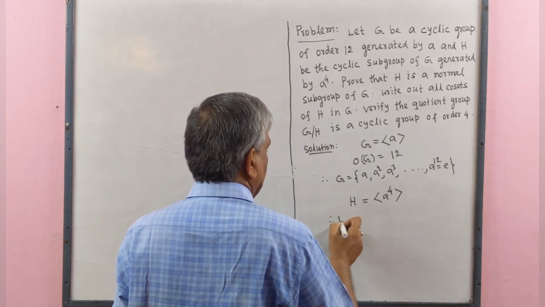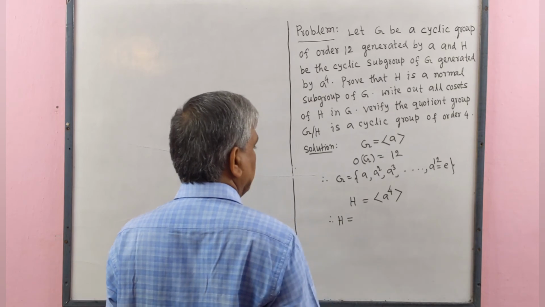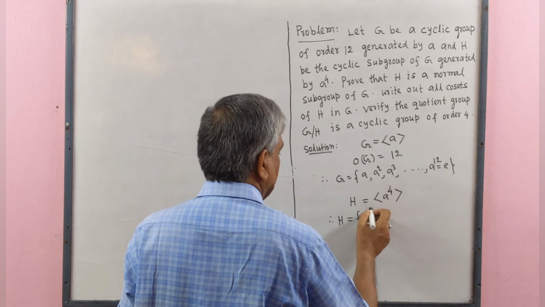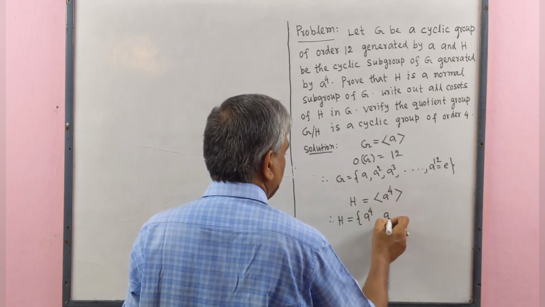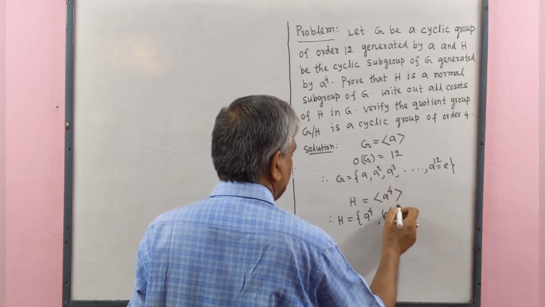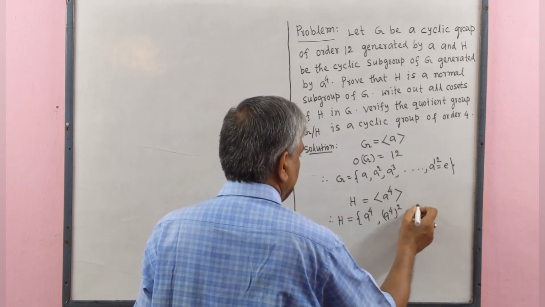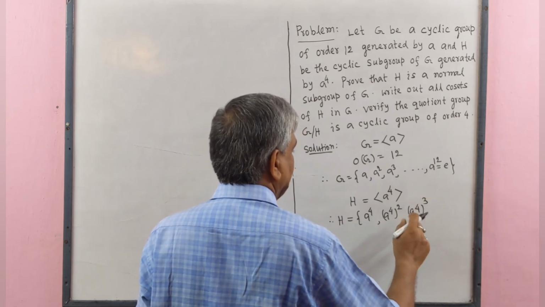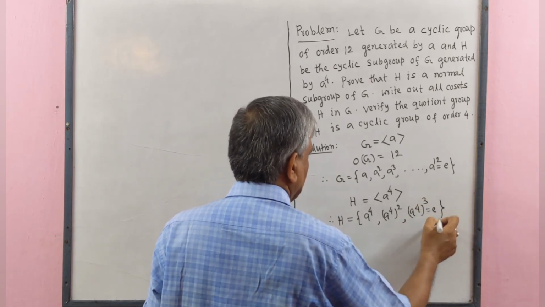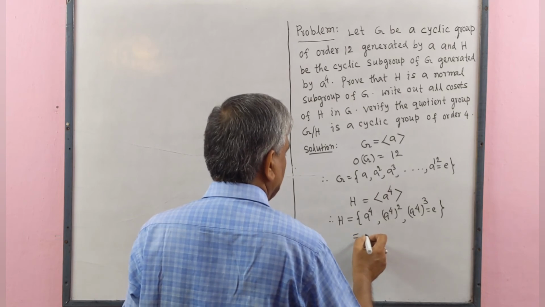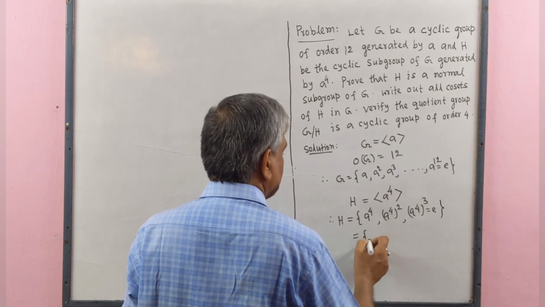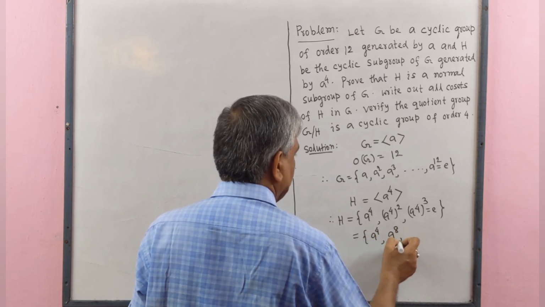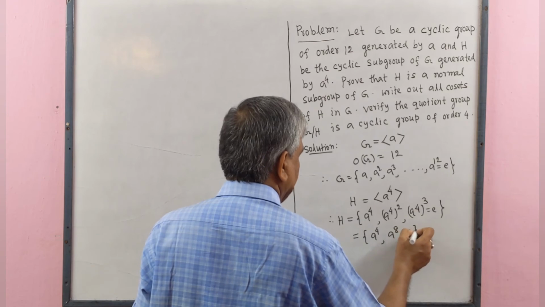Therefore, H equal to a set containing elements A to the power 4, A to the power 4 square, A to the power 4 cube, that is A to the power 12, that is identity element. So H will be a cyclic subgroup containing elements A to the power 4, A to the power 8 and identity element.